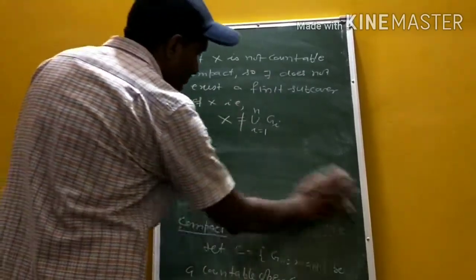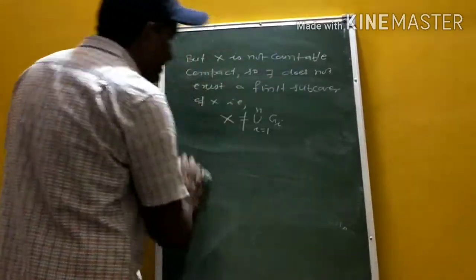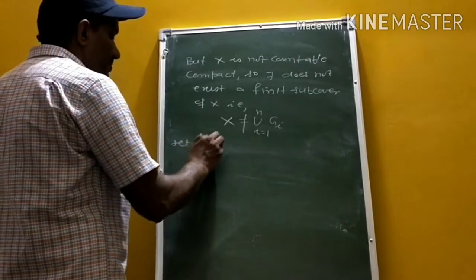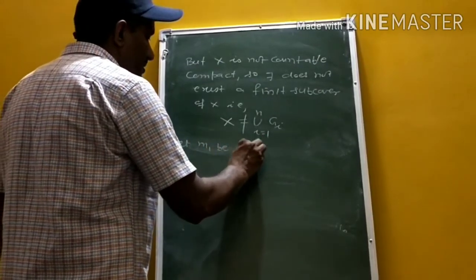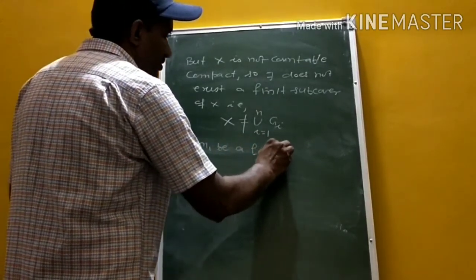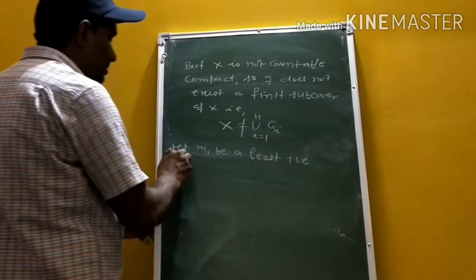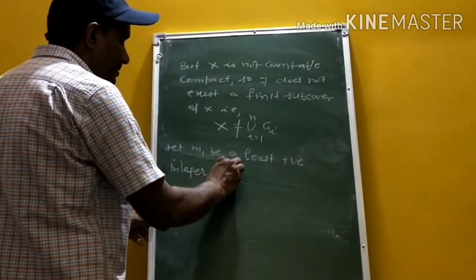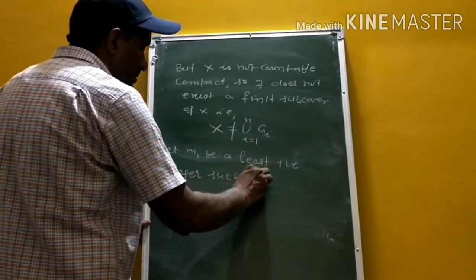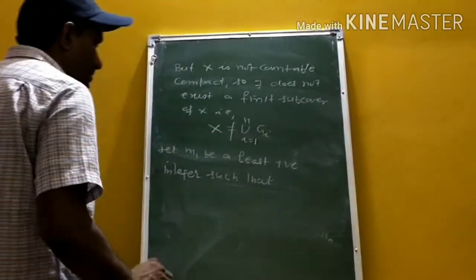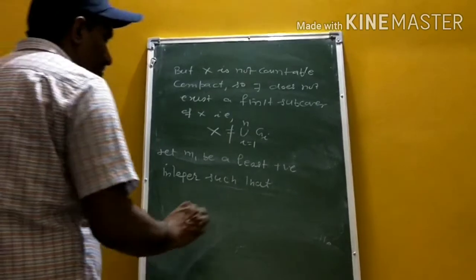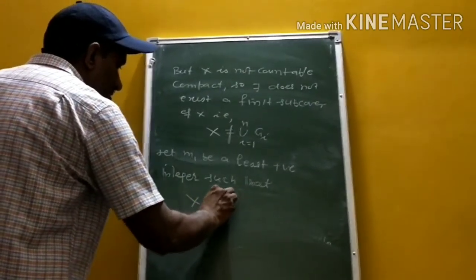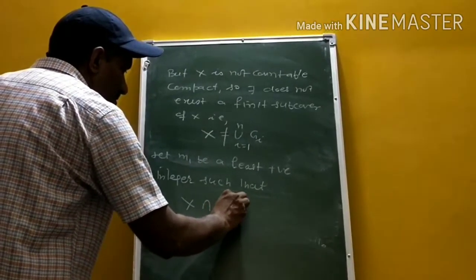Now let m1 be the least positive integer such that X intersection G_m1 is non-empty.